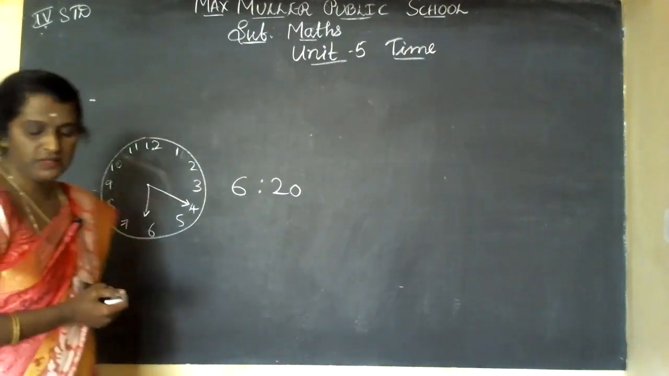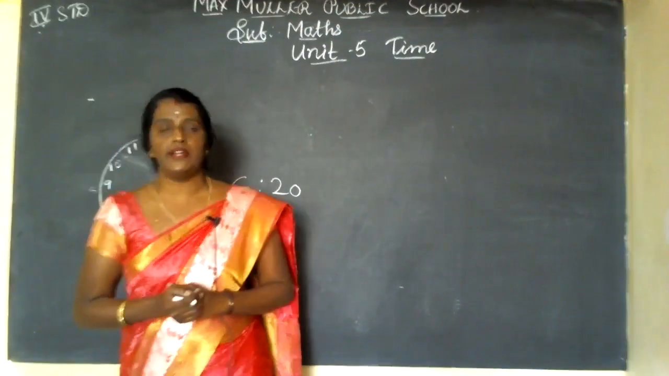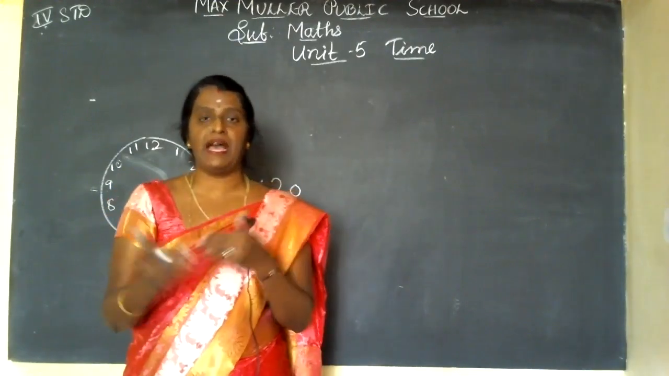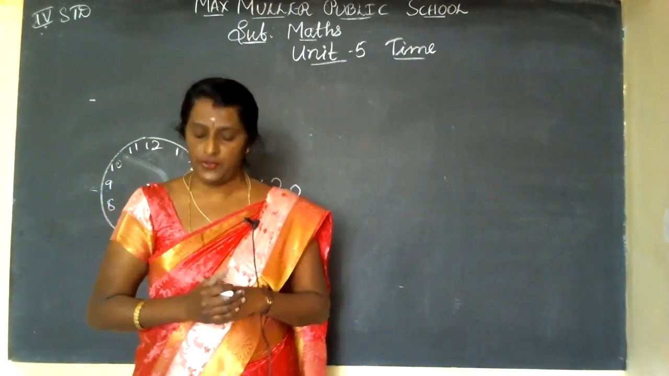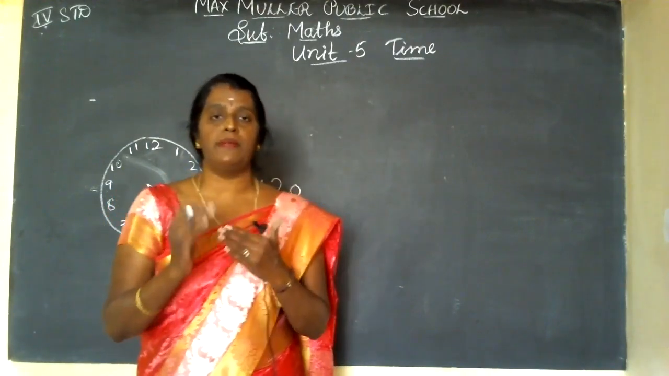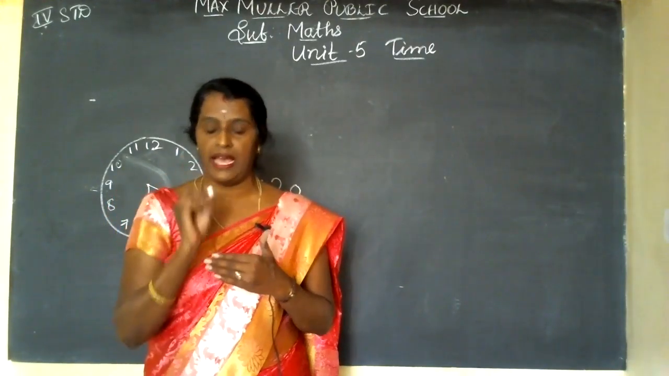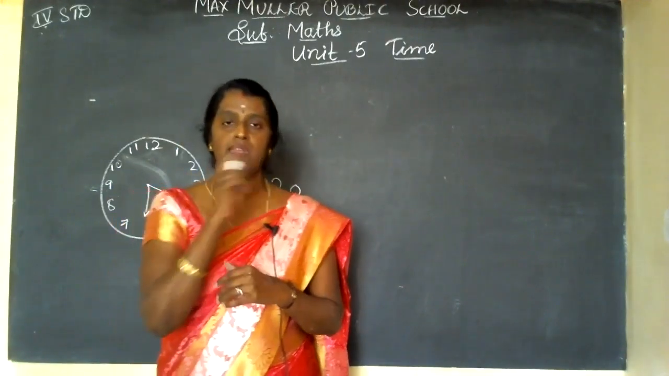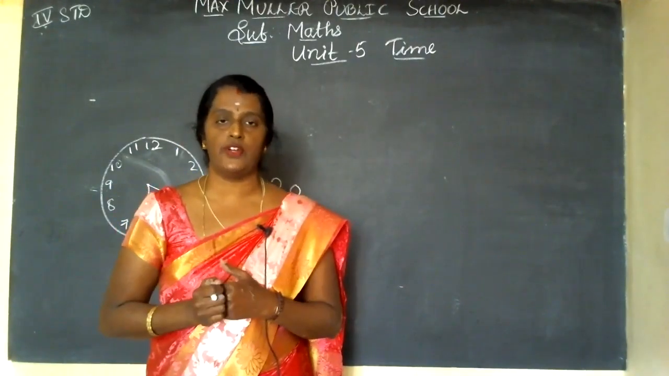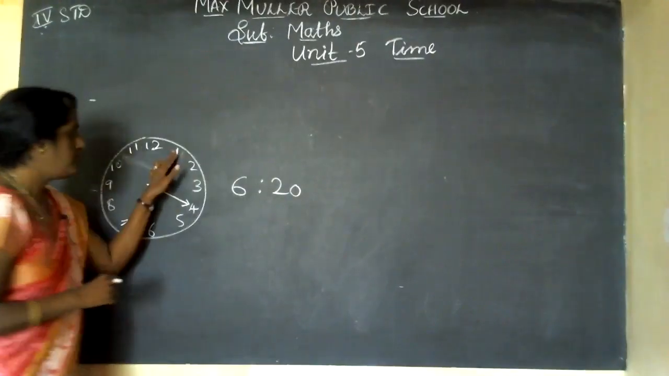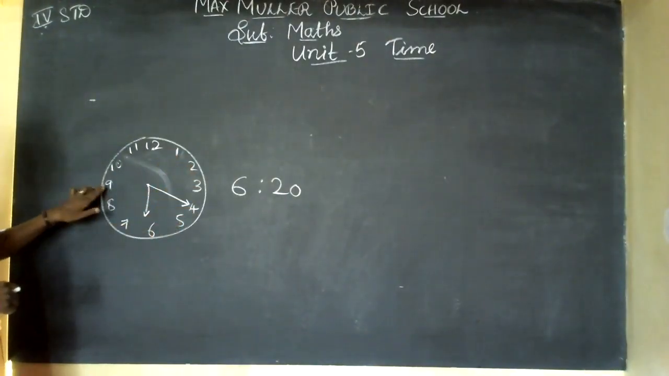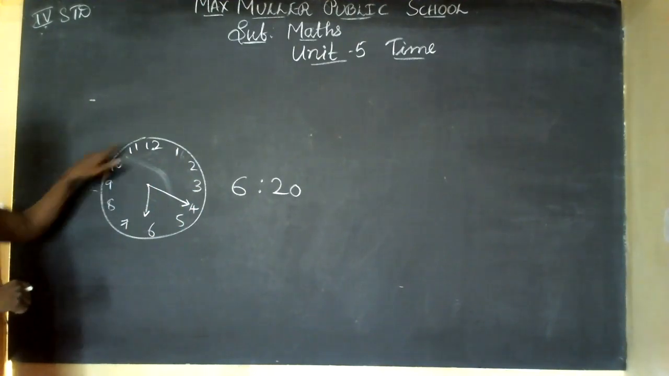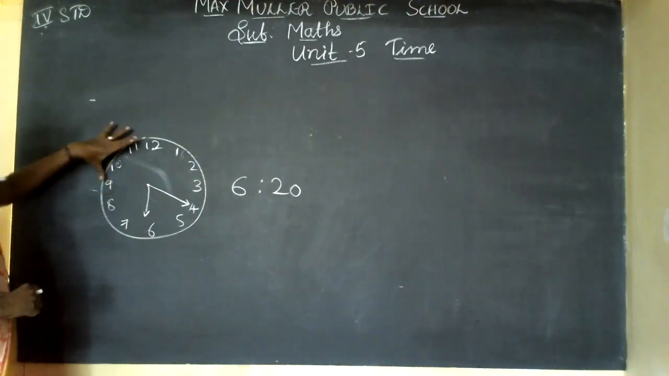6:20. Next is quarter to 11. Quarter to 11 means 15 minutes before 11. Yes, no? The time now is 10:45. Between 10 and 11 you draw a line, the small hand. The big hand shows near 9. So it is 10:45. See here, 5, 10, 15, 20, 25, 30, 35, 40, 45. Quarter to 11 o'clock.